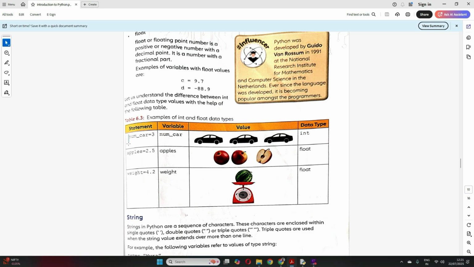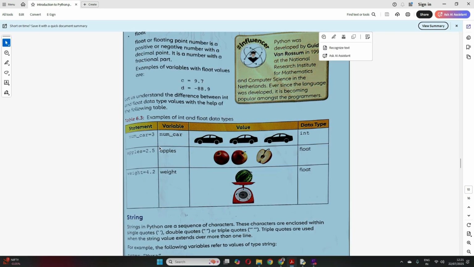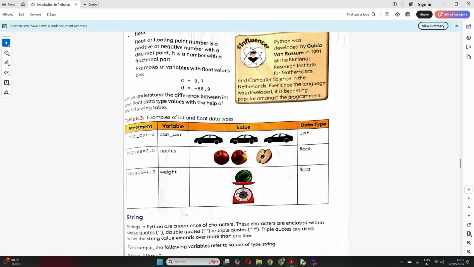Quickly, let's try to understand the variables that have been given. You have a statement num underscore car, that is equal to 3. So the variable name is num underscore car, the value is 3, and the data type is integer, right? Int, correct? Here apples is equal to 2.5. Apples is your variable name, value is 2.5.